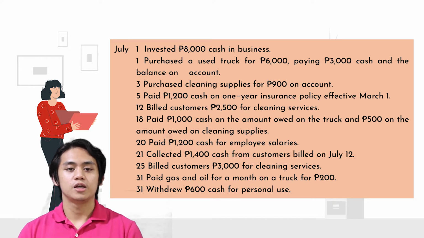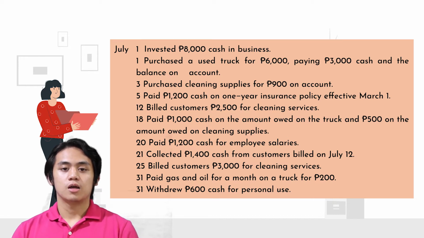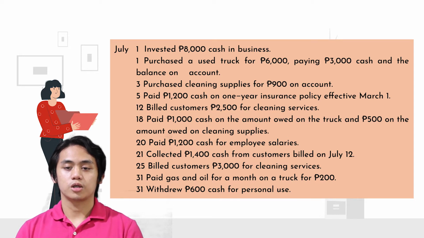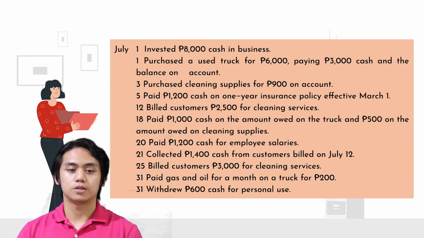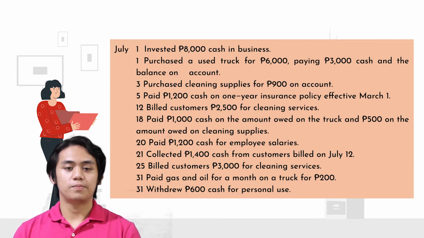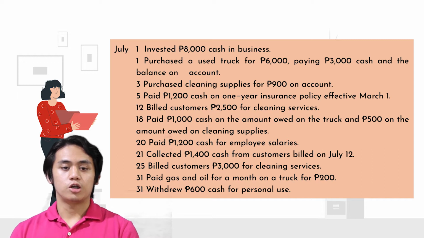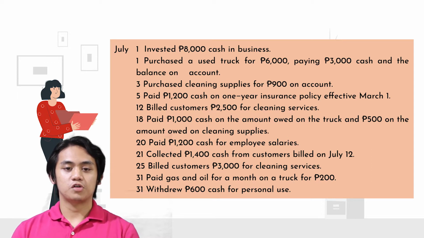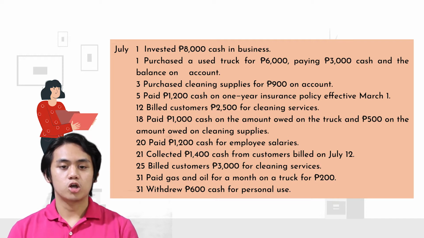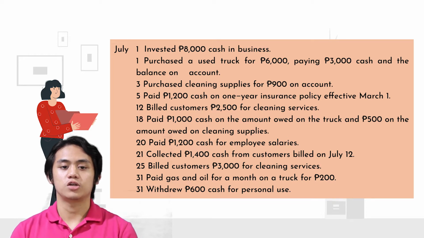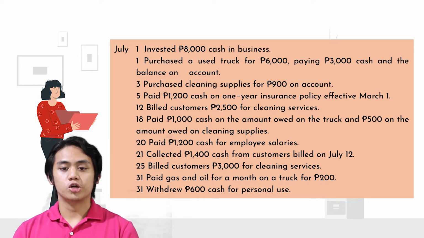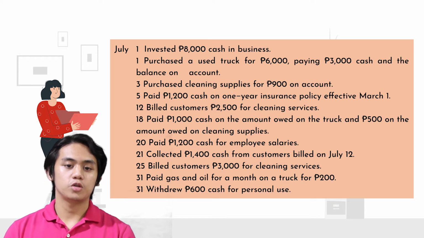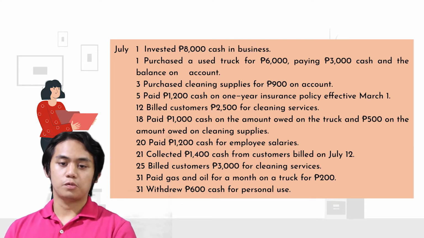On July 18, paid 1,000 cash on the amount owed on the truck and 500 pesos on the amount owed on cleaning supplies. On July 20, she paid 1,200 pesos cash for employee salaries. On the 21st, she collected 1,400 pesos cash from customers billed on July 12. On the 25th, she billed customers 3,000 pesos for cleaning services. And on the 31st, she paid gas and oil for a month on a truck for 200 pesos. And she withdrew 600 pesos cash for personal use.